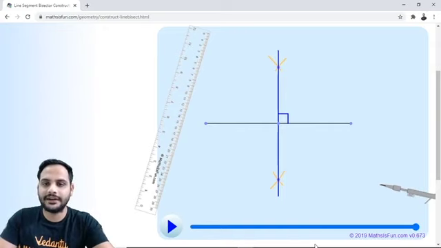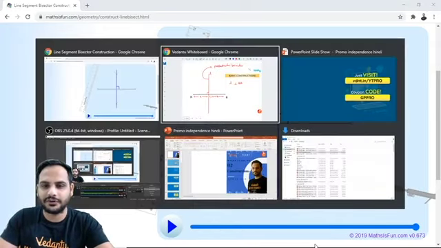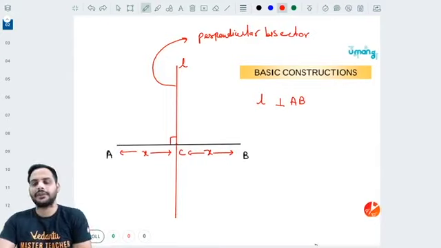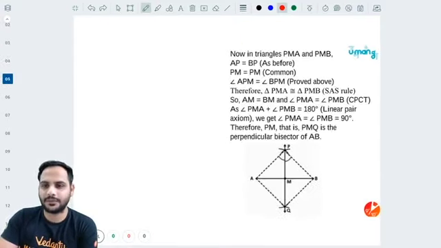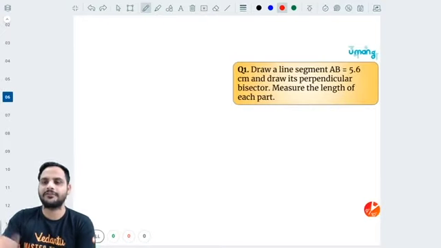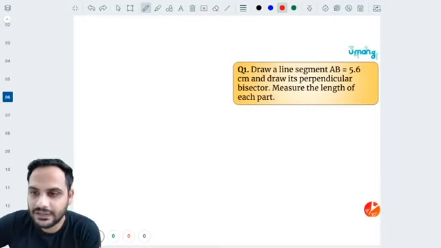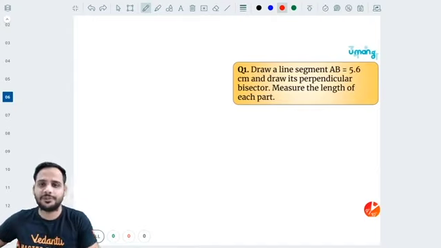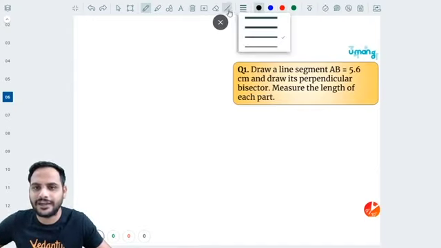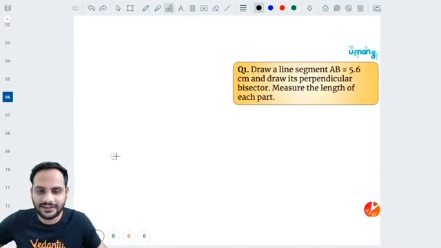So let's move ahead now and solve some questions. This was the topic. Let's solve some questions related to it. Let's look at some questions. The first one: draw a line segment AB equal to 5.6 centimeters. Draw its perpendicular bisector, and measure the length of each part. I'm just drawing a rough diagram, it is not exactly correct.